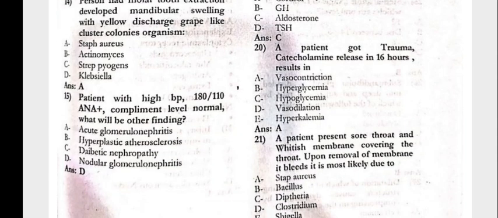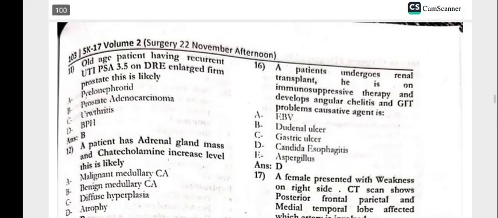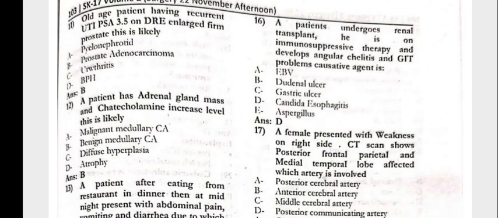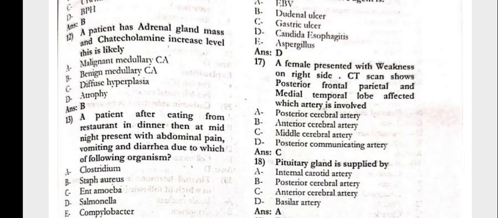The patient with high BP 180 by 110, ANA positive, complement level normal. What will be the other findings? That is nodular glomerulonephritis. Next, question number 60: the patient undergoes a renal transplant. He is on immunosuppressive therapy and develops angular cheilitis and GIT problems. The causative agent is Candida esophagitis.